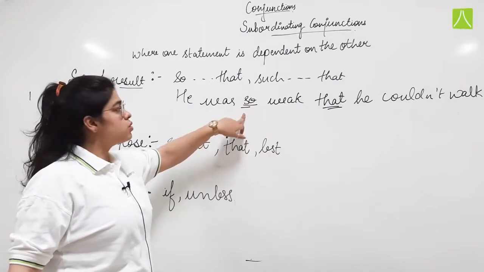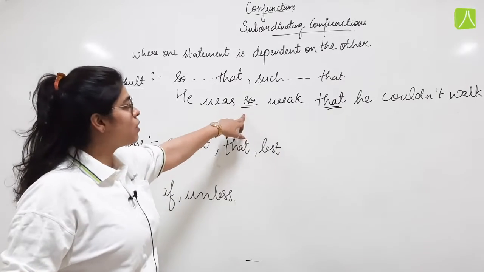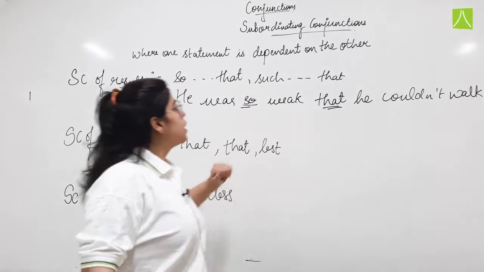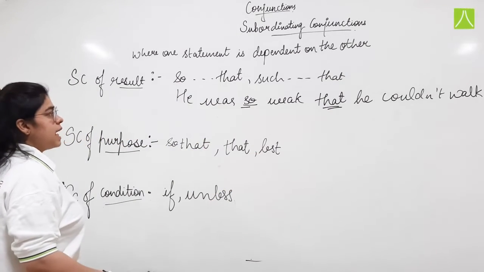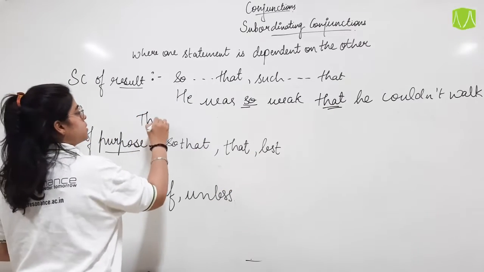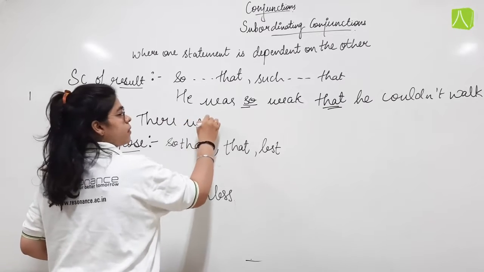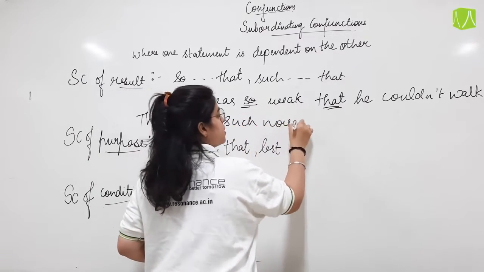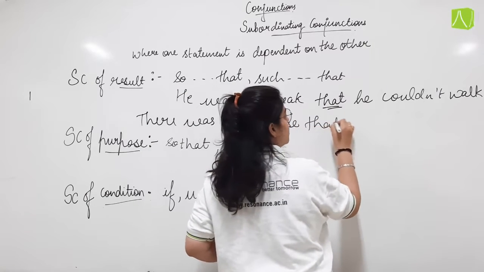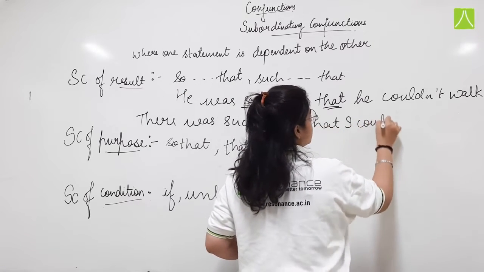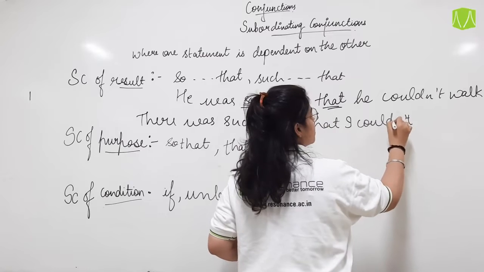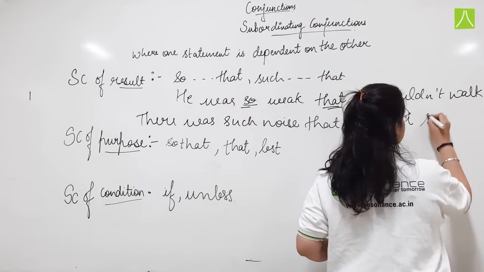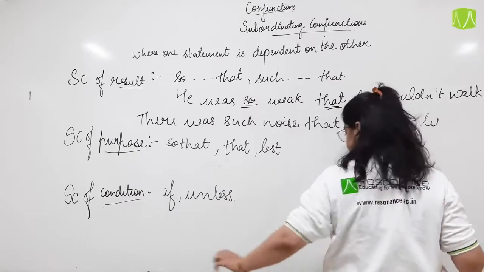He was so weak. वो इतना weak हो गया था कि वो चल भी नहीं पाया. Such that there was such noise that I couldn't hear you.